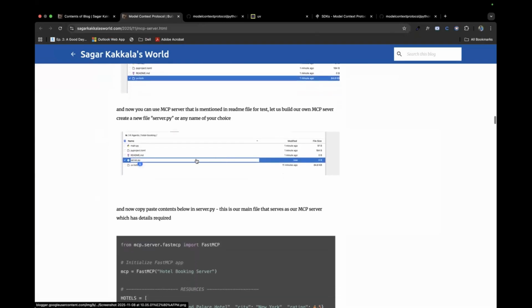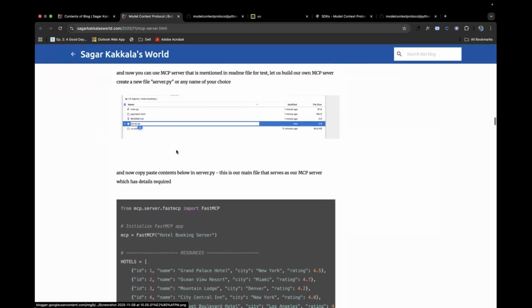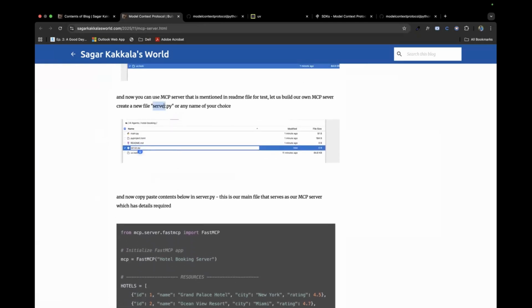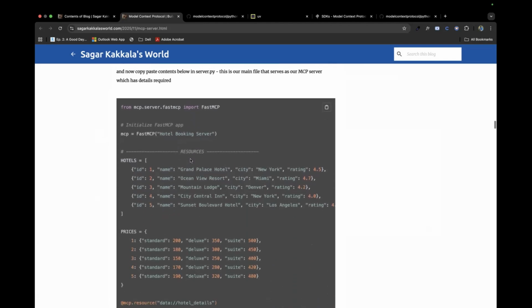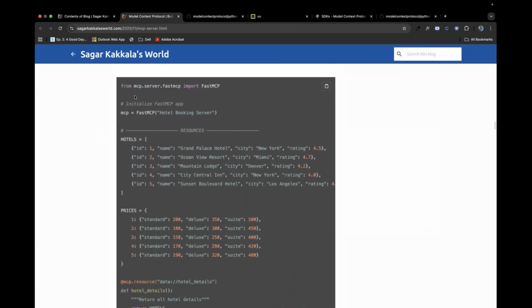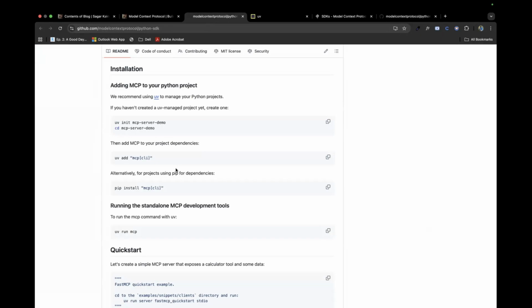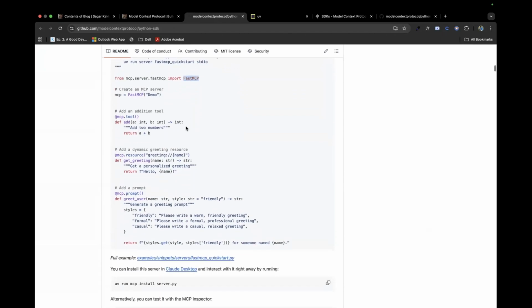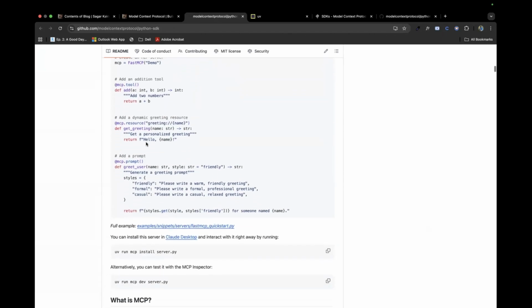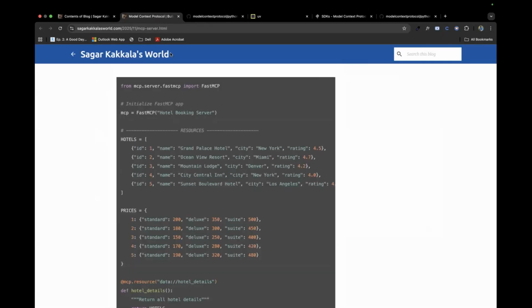And now this is where we'll have the main thing, MCP, configured, and we will be creating a new file called server.py. You could give any name that you want, because it's an MCP server and all my commands are with server, and it was the default. So that's where I'm using server.py. And this is where we'll configure MCP. It's again the same thing that I used here: from mcp.server.fastmcp import FastMCP, and this is how they named it to create an MCP server. It's the same way that I designed.